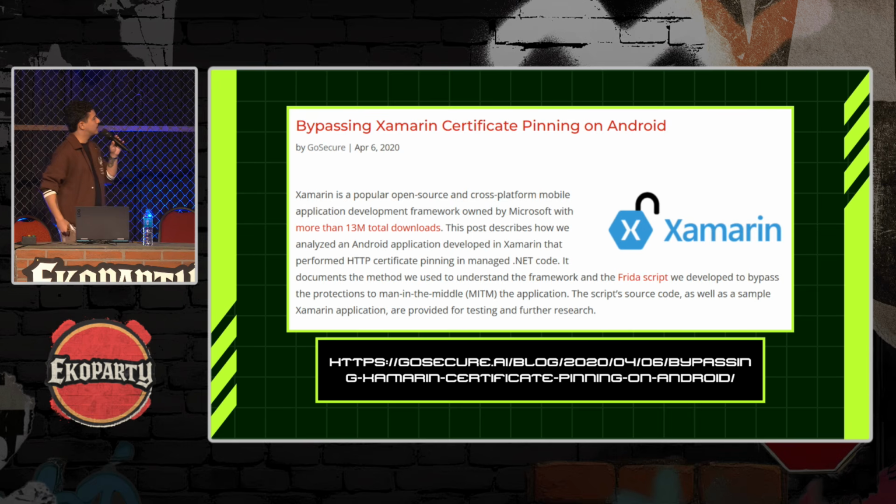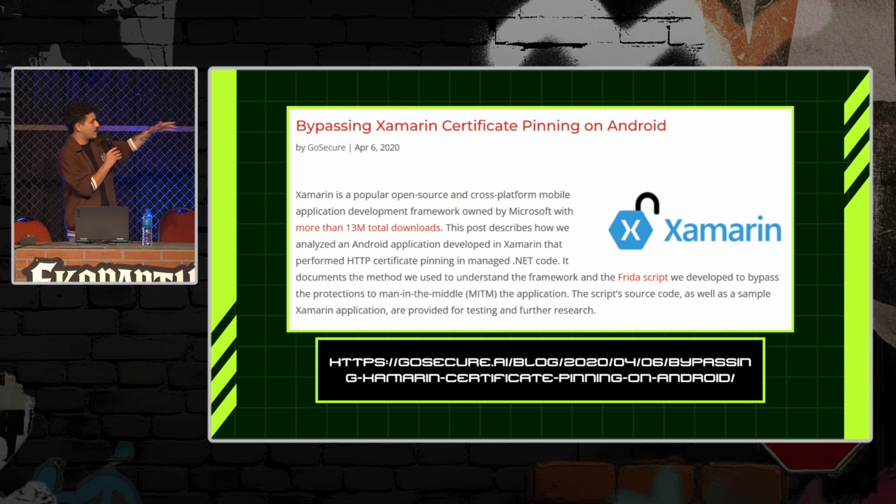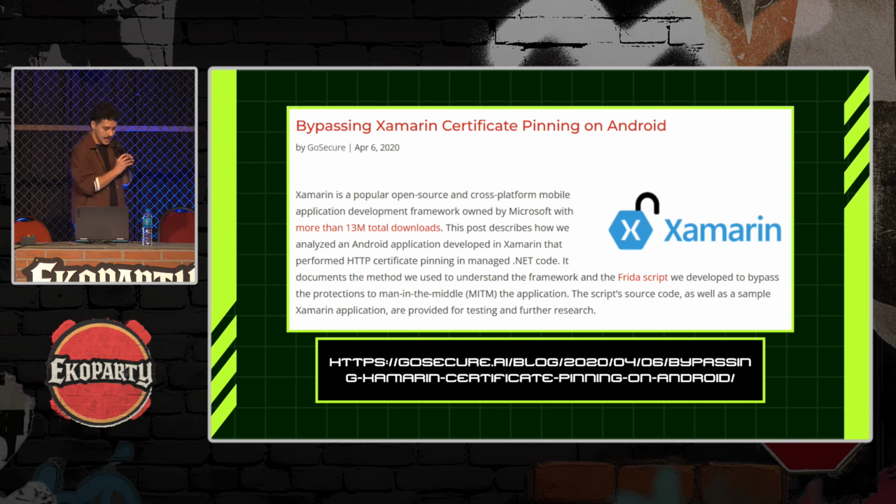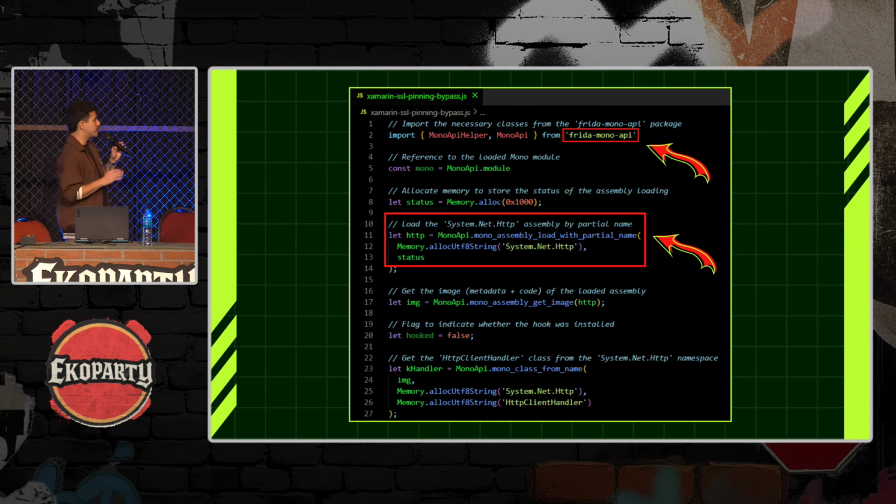So I decided to look a little bit further into research about Xamarin applications, and I found this article from GoSecure, and this article actually helped me a lot throughout this research. It talks about certificate pinning on Xamarin developed applications on Android. And very briefly, what this code does is that it bypasses certificate pinning applied on Android applications developed using the Xamarin framework.